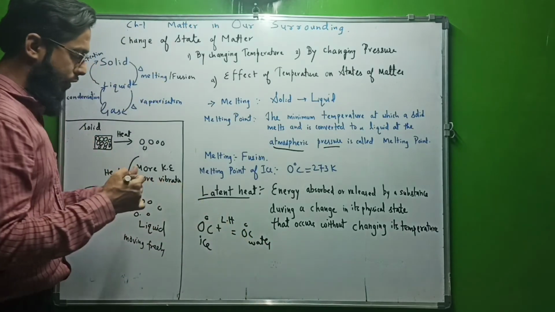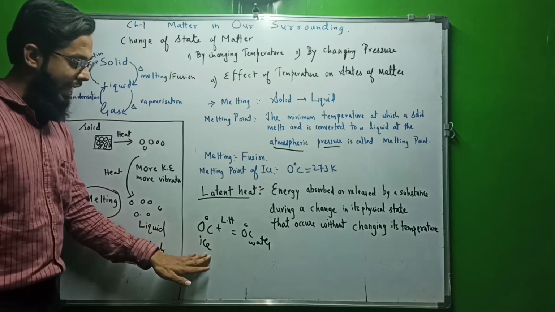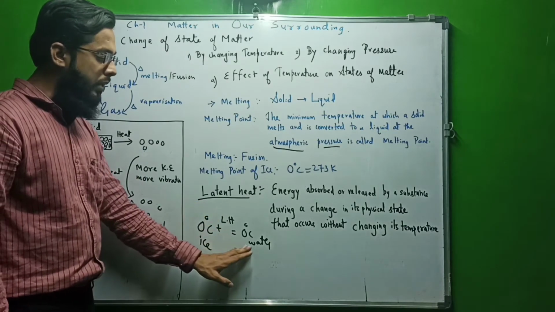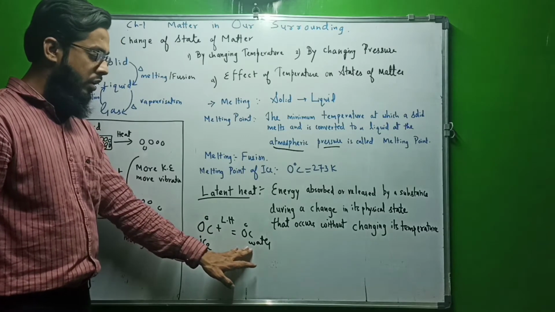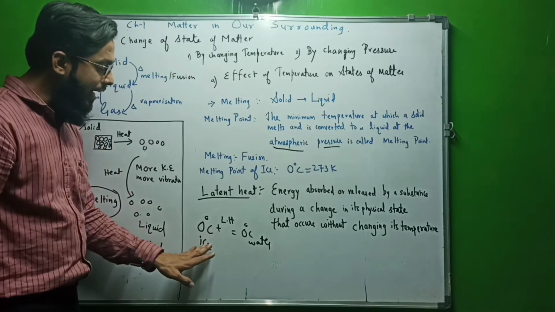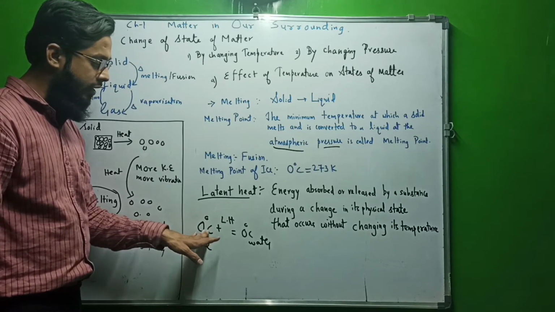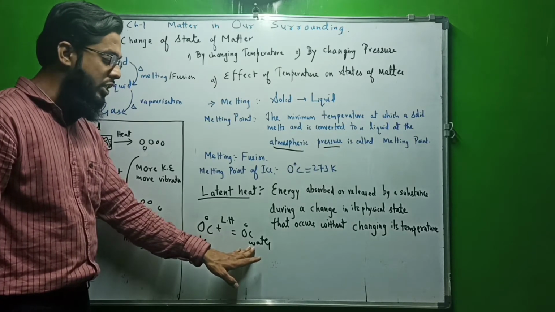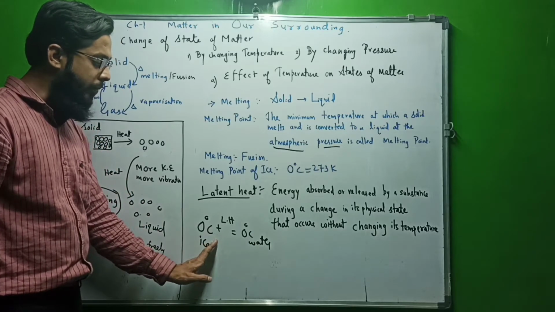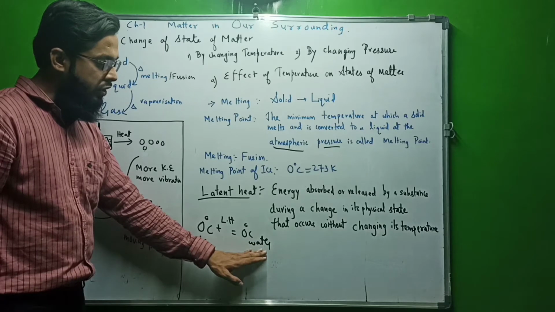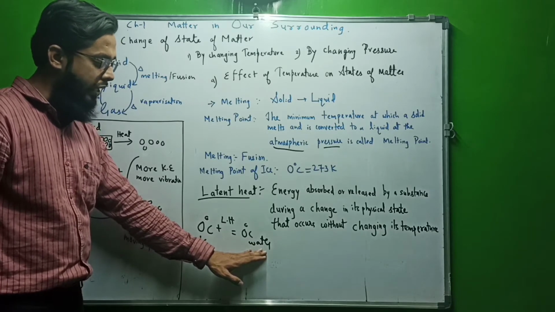Please look over here. 0 degree ice है, उसको कुछ गर्मी मिलेगी और वो बन जाएगा 0 degree water. Now dear students, you can see on the thermometer the temperature of ice is 0 degree centigrade, and that of the water which is formed just now from the ice is 0 degree. दोनों का temperature 0 degree centigrade है. Chilled water, ice water is 0 degree.